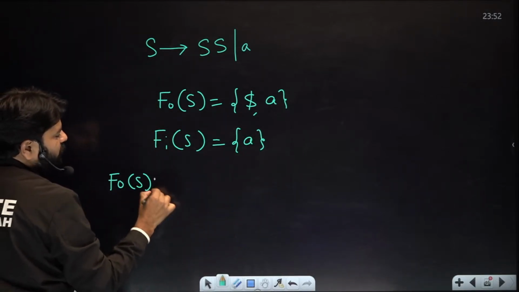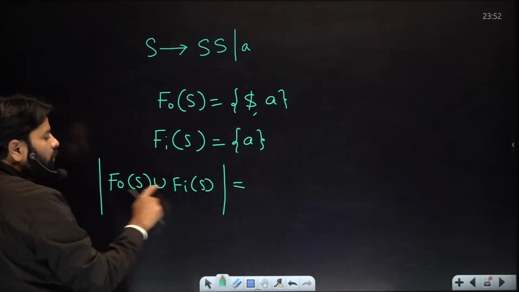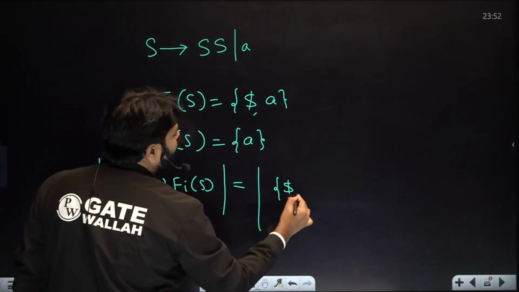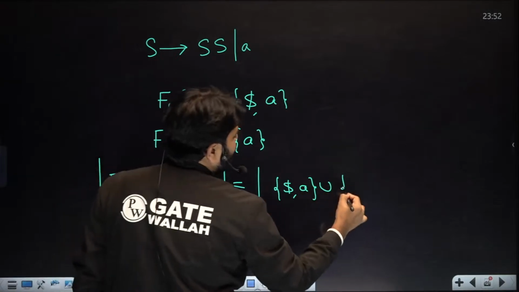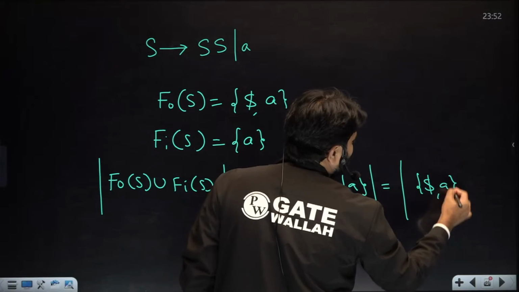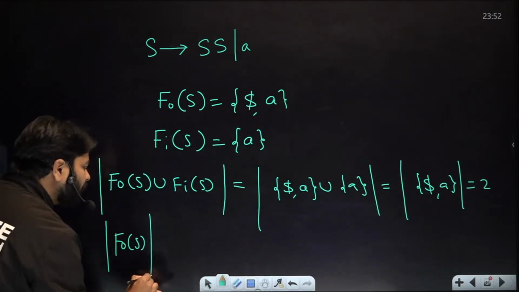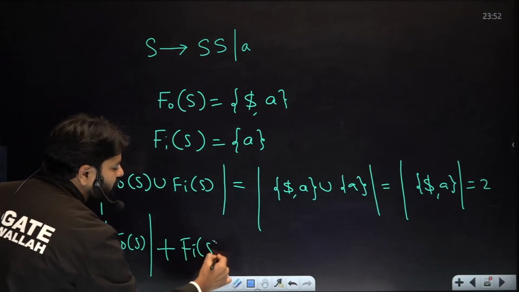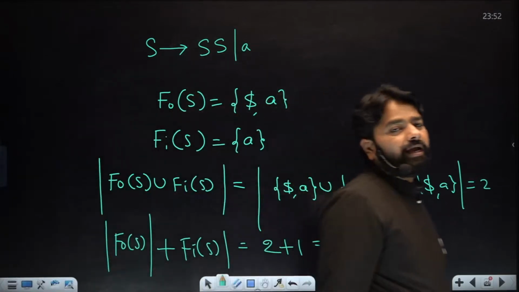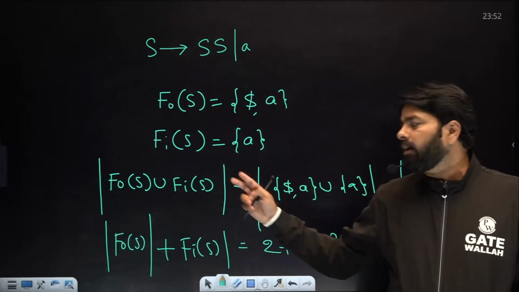Follow of S union first of S cardinality. The union you do first. That's you do the union, you will get dollar comma A union A. So that you will get the dollar comma A and the cardinality is 2. But when you do the follow of S cardinality plus the first of S cardinality, the mathematics principle, 2 plus 1, 3. Just I want to say, in the exam they may ask theoretically are they equivalent or not. You should say they are not equivalent.